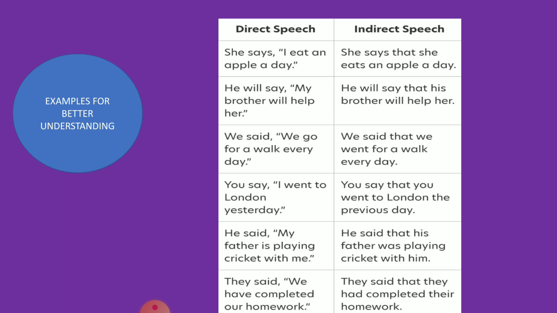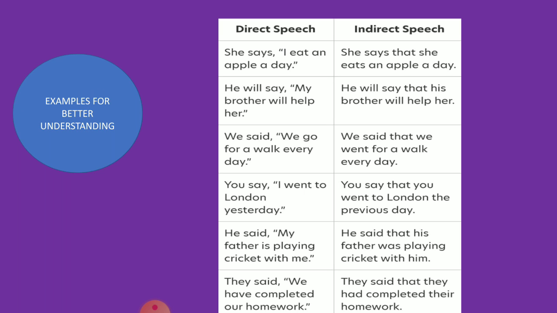Let's see these examples. She says, begin inverted commas, I eat an apple a day. Indirect: she says that she eats an apple a day. Now see here, because of says, the next part of the sentence, which was in the inverted commas, remains the same in the indirect speech.